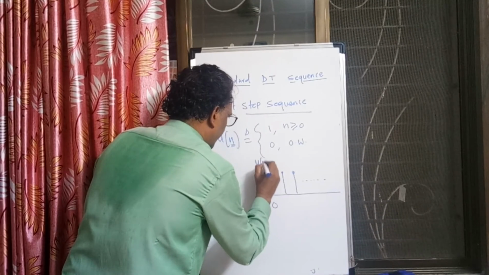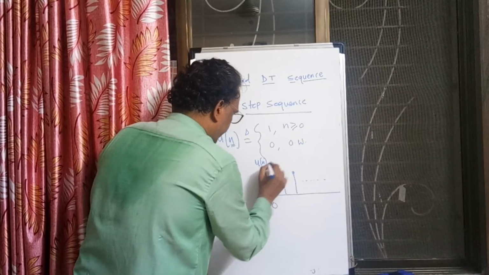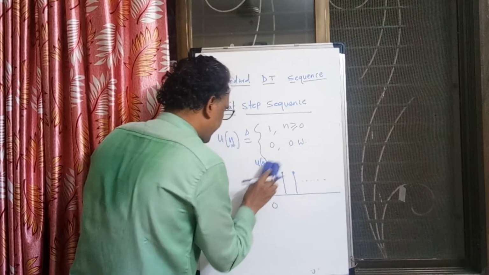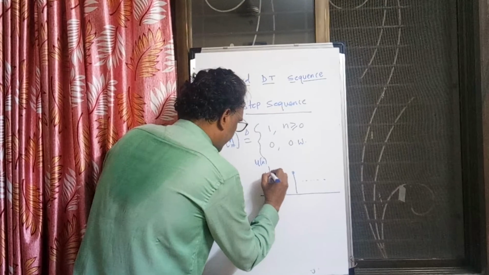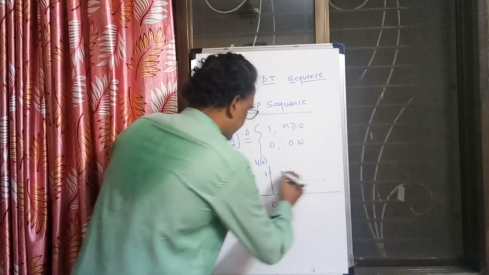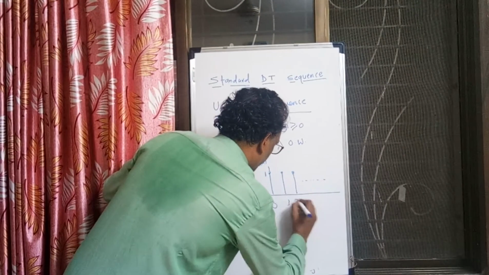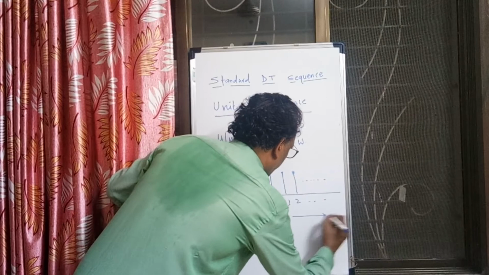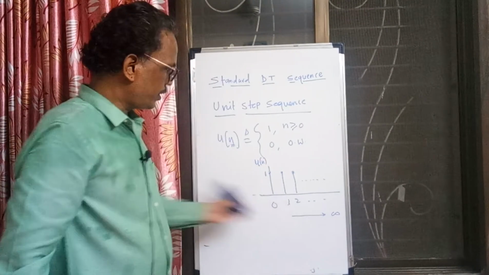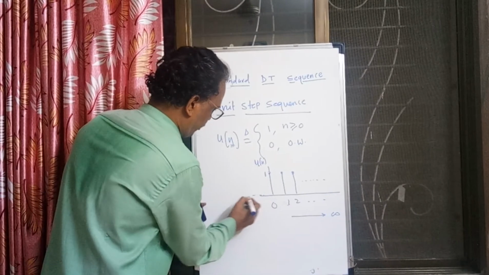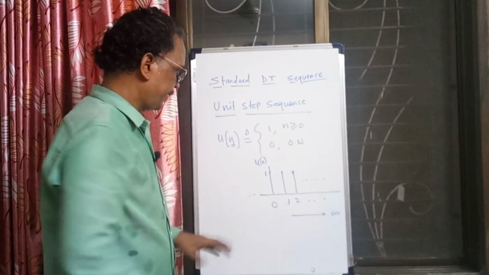For u of n, you just have a faint line, and don't put an arrow. If I put that arrow, it carries a different meaning. So only get the faint line at 0, and here it goes on up to 1, 2 and so on. It can go up to infinity, and to this side it is 0, 0, 0 and so on. So the unit step sequence, if you are plotting, it is like this.